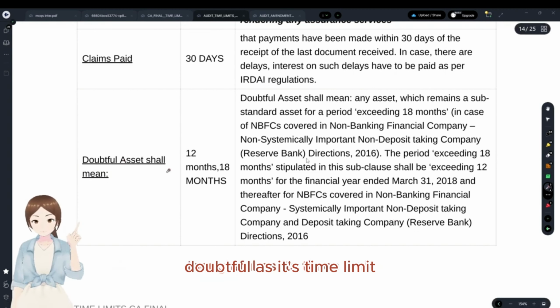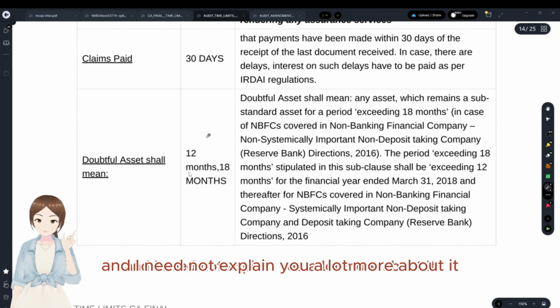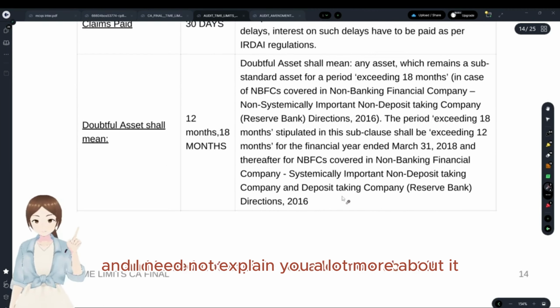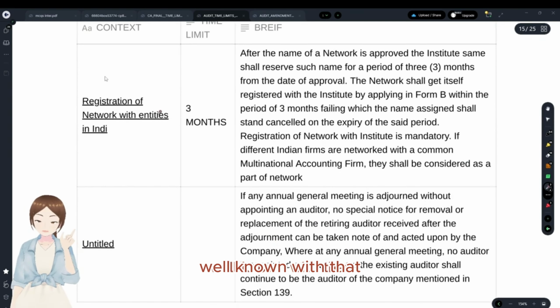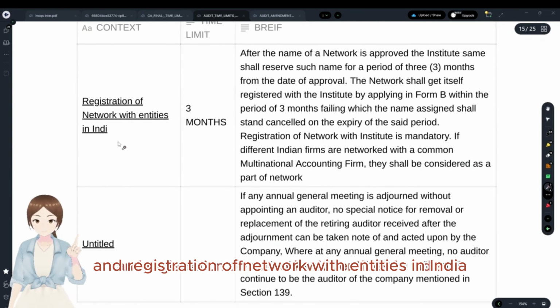Doubtful assets time limit. I think this was just given for reference, and I need not explain a lot more about it. So, well known with that. And registration of network with entities in India.